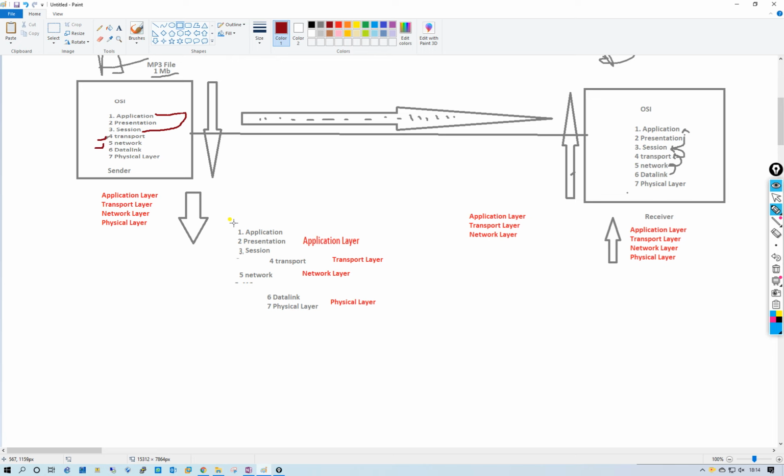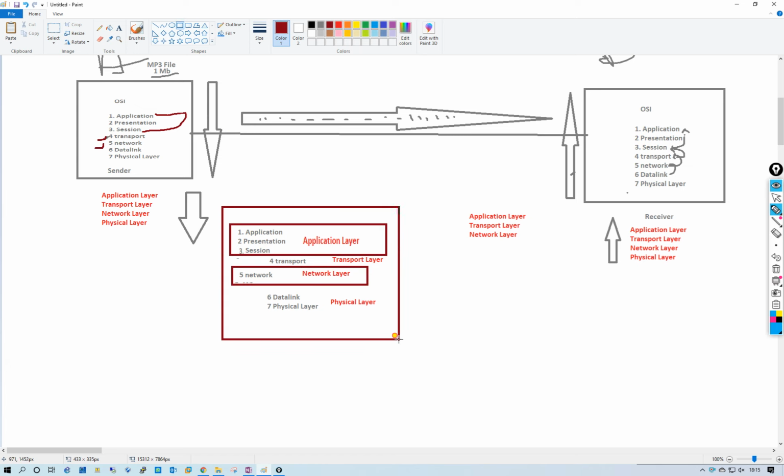Check, I'm going to make it box in box. This is this, and this is different. Now all these are the TCP/IP model.